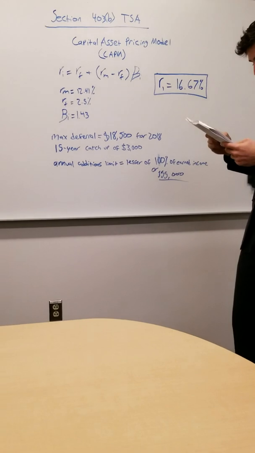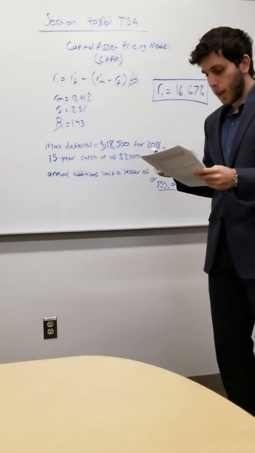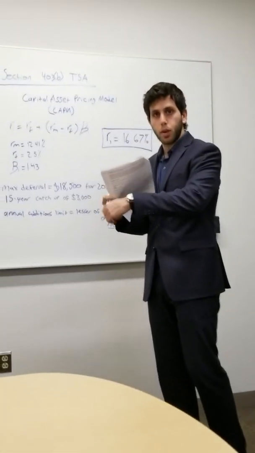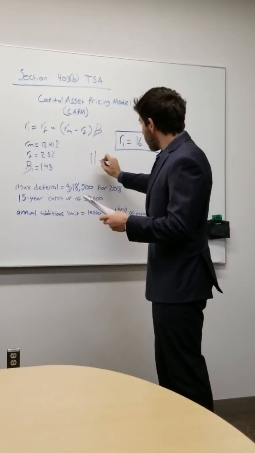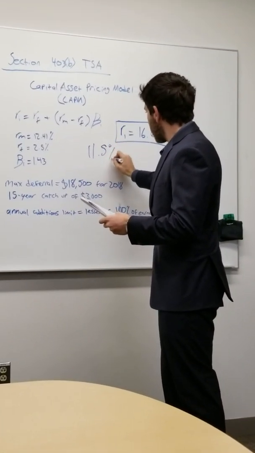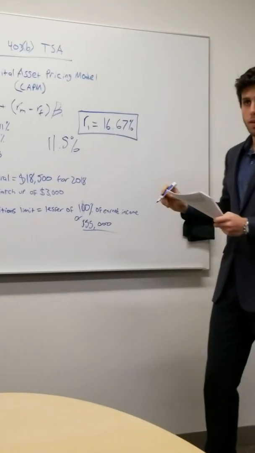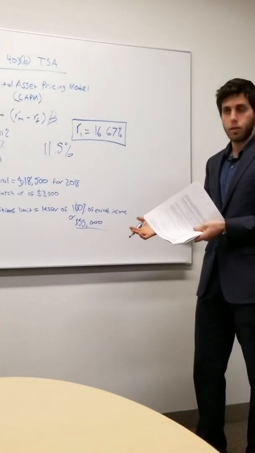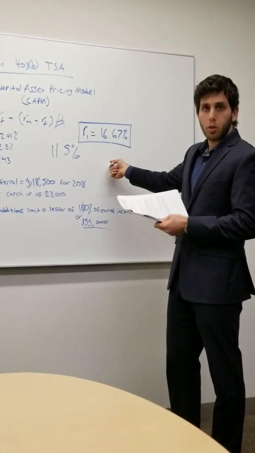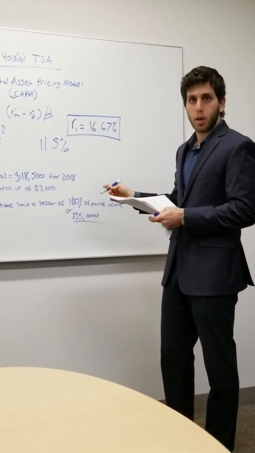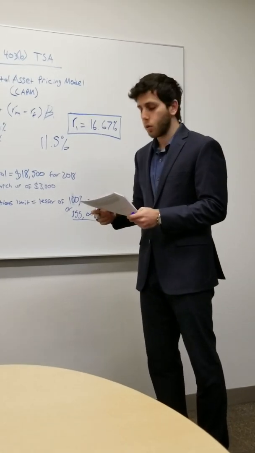And if we look through here, we actually find that the average rate of return for your own portfolio in the TSA right now is only 11.5%. What this means is that with the risk involved, you are actually underperforming versus what it should be returning to you given your level of risk and the other market scenarios.